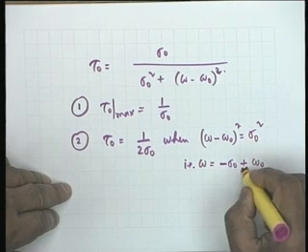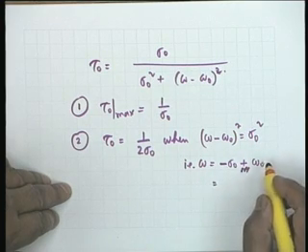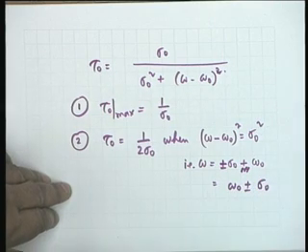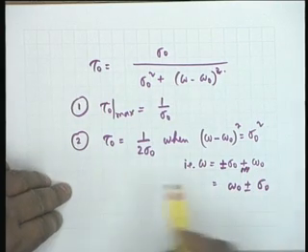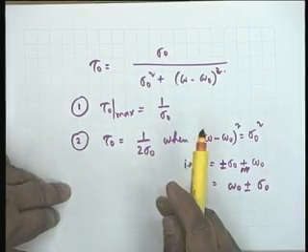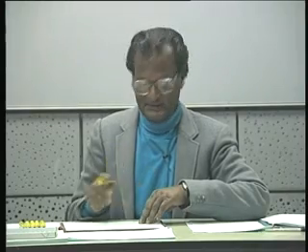Okay, that is omega 0 plus minus sigma 0. All right. Now obviously these are the half delay points, exactly like half power points.